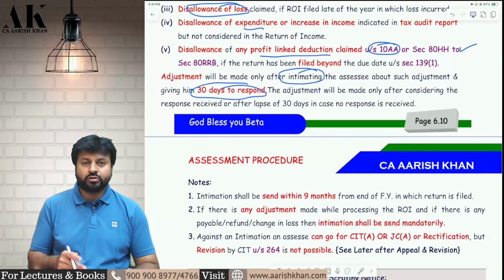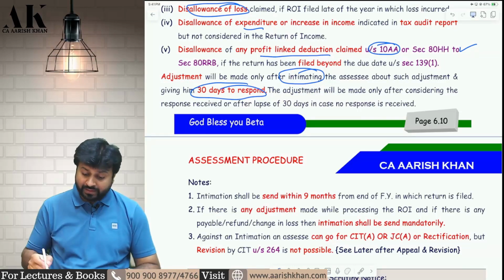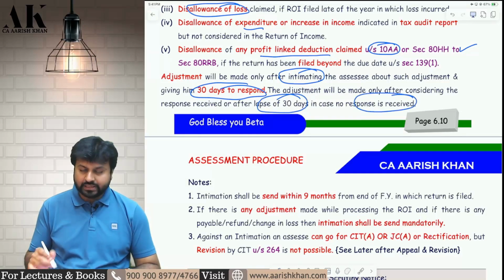Now, before making a final addition, the software will send you an intimation first and give you a period of 30 days to respond. It's a kind of opportunity of being heard given by the department to you before making a final intimation. Now, if you reply within 30 days, well and good. If you don't reply within 30 days, then the department will pass the final intimation. After 30 days, they will pass the intimation and send it to you.